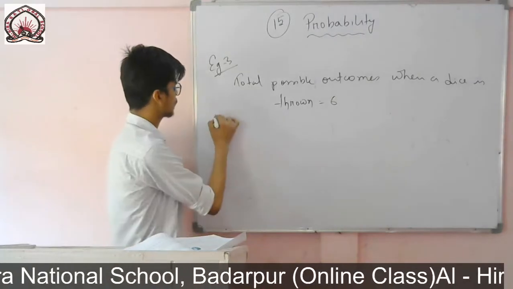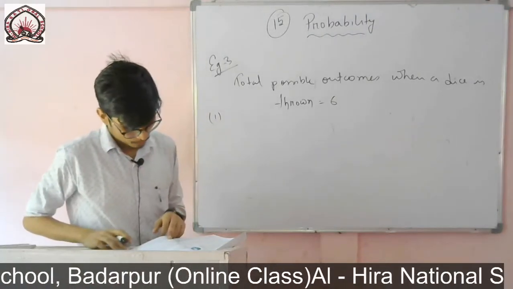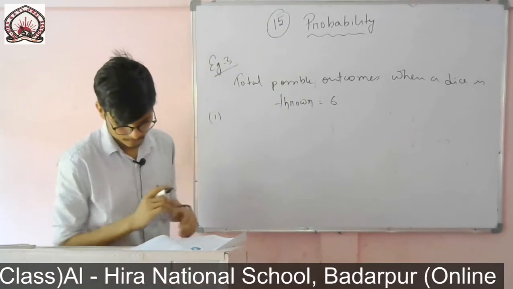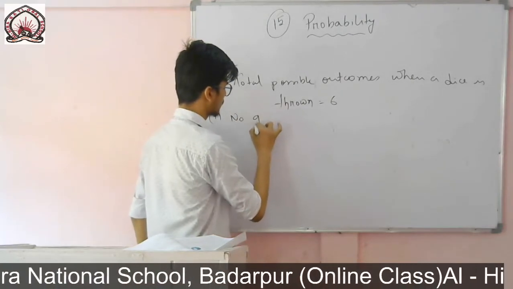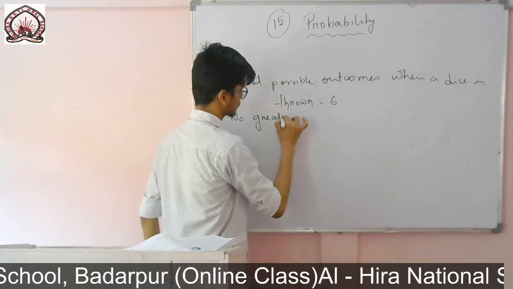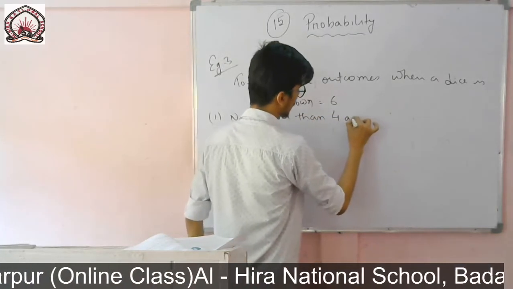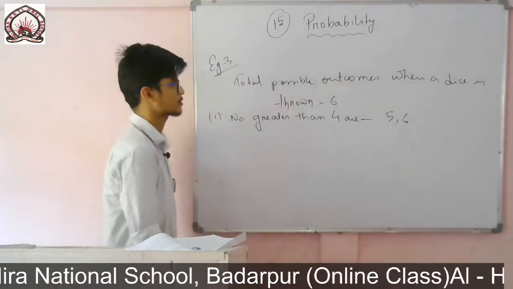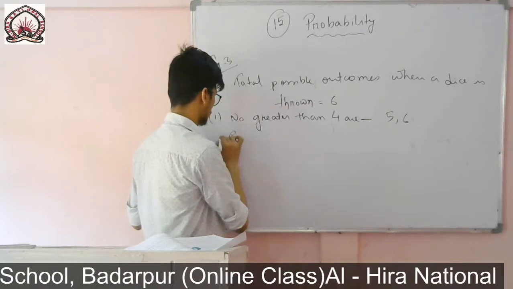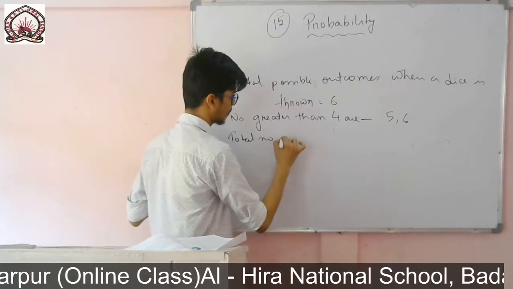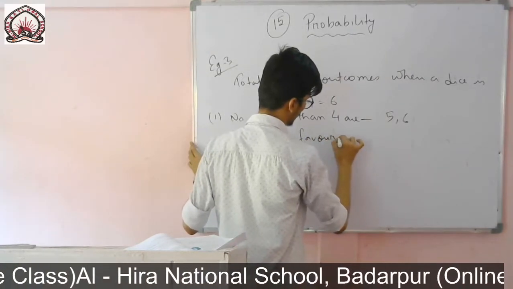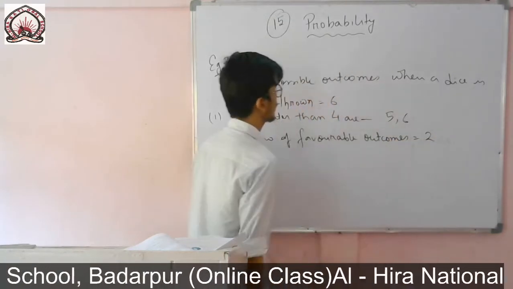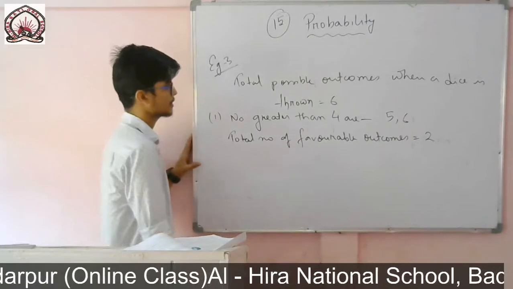So now the first question is to find the probability of getting a number greater than 4. Numbers greater than 4 are 5 and 6, that is only 2 numbers. So you can write the total number of favorable outcomes. The total number of favorable outcomes is 2.